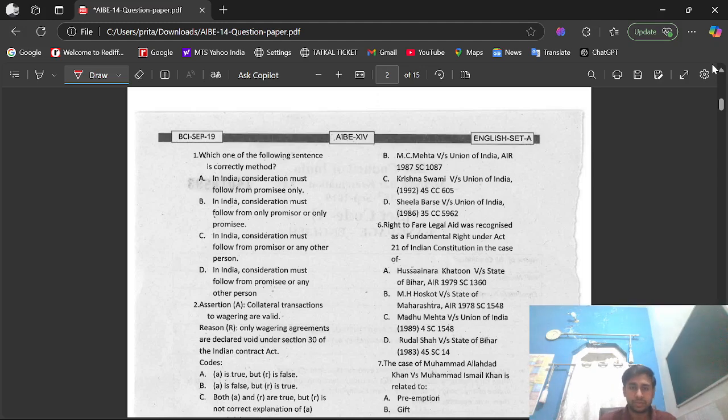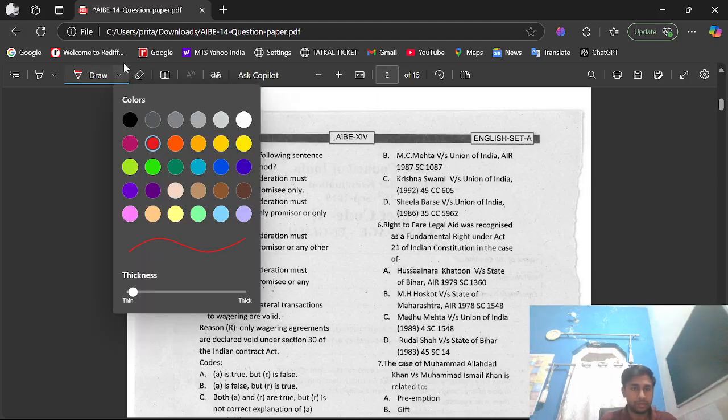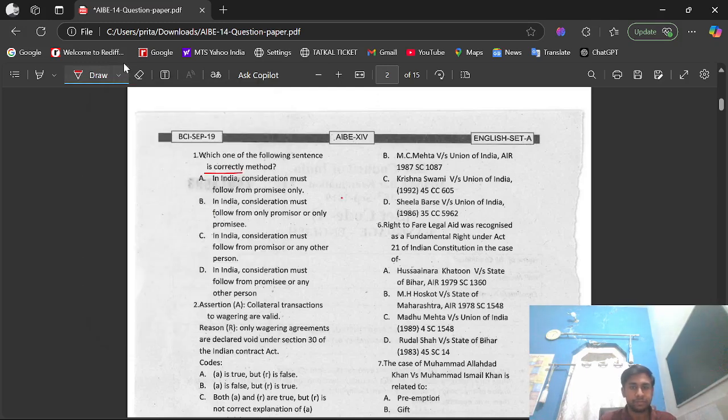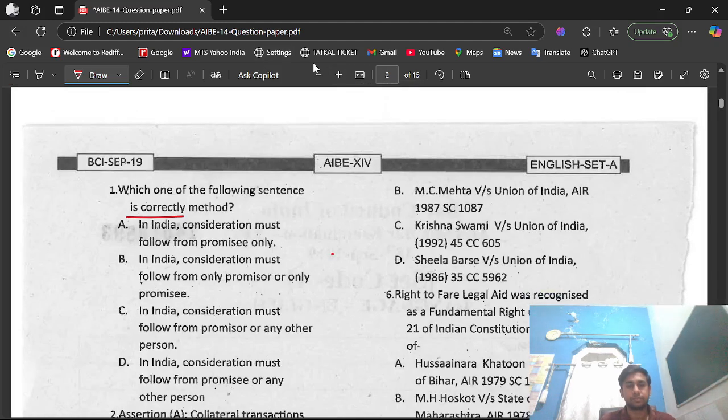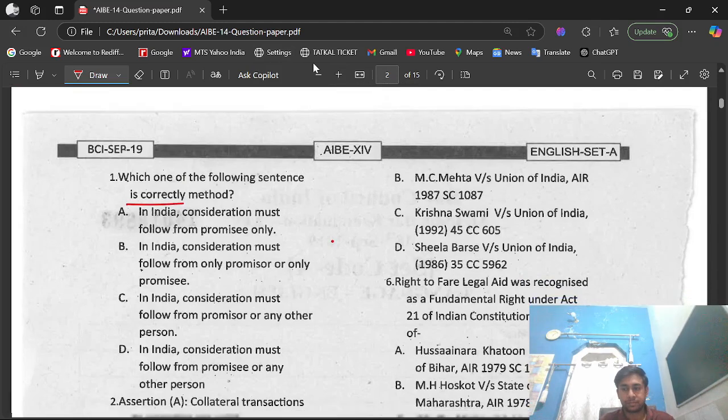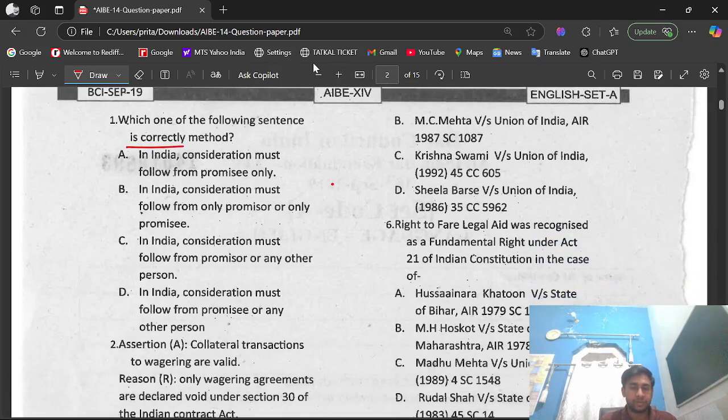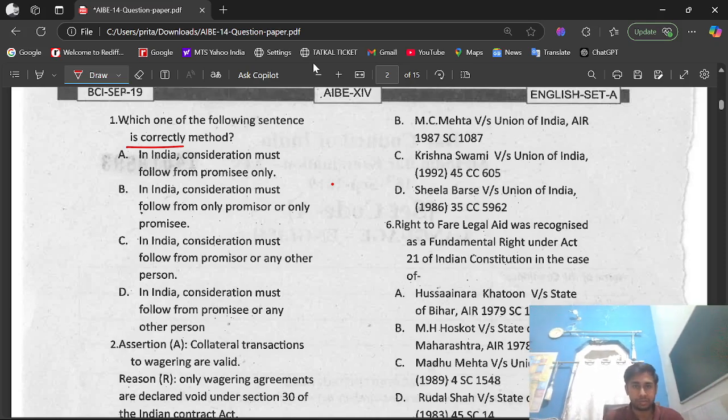Question number 1 says, which one of the following sentences is correct? Option A, in India consideration must follow from promisee only.